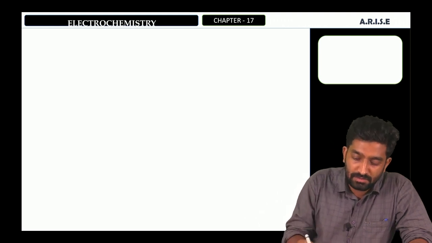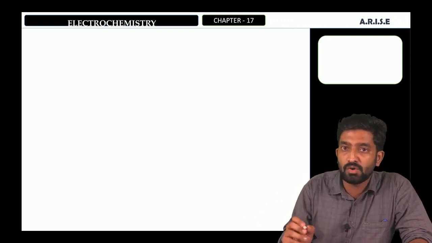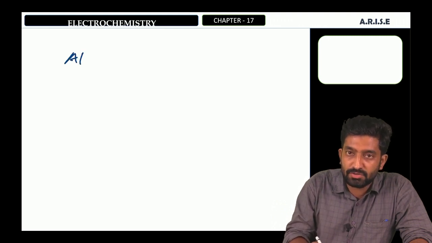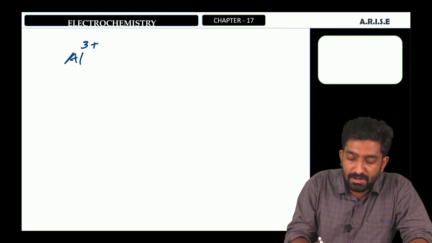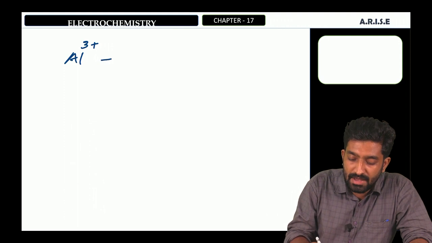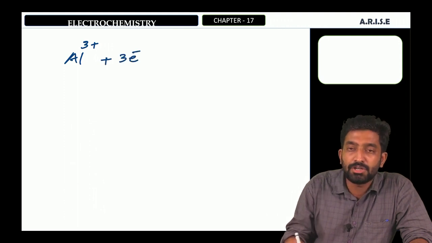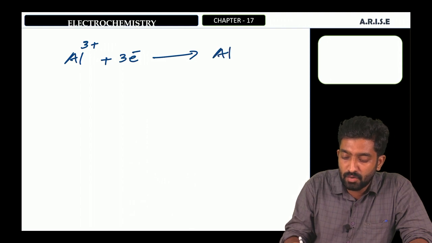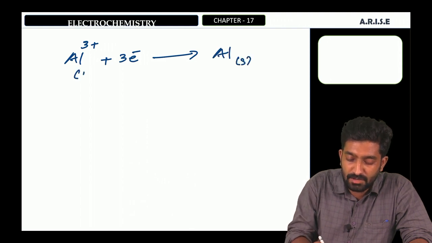That is the preparation of 1 mole aluminum metal. In Al2O3, we will get Al3+ ion. Therefore, we can write Al3+ ion accepts 3 moles of electrons and will become aluminum metal.